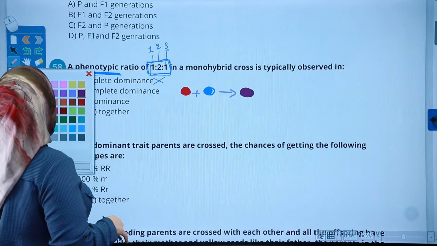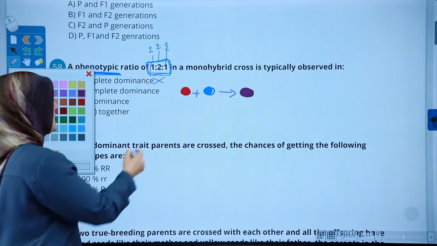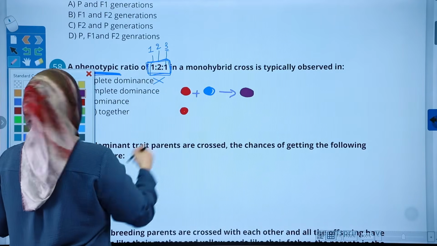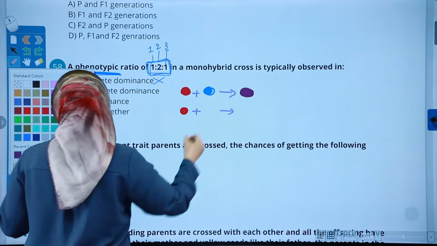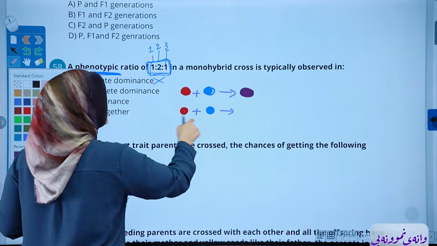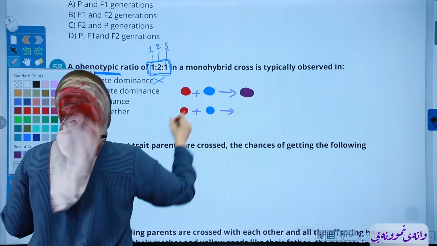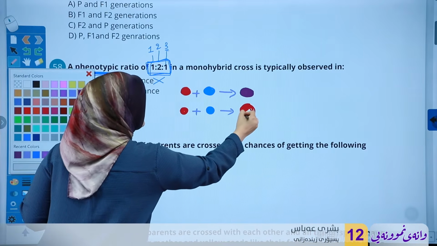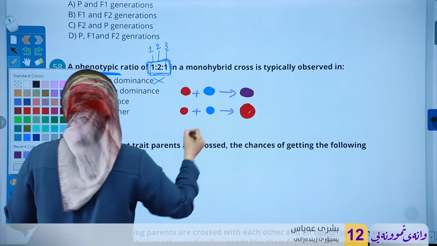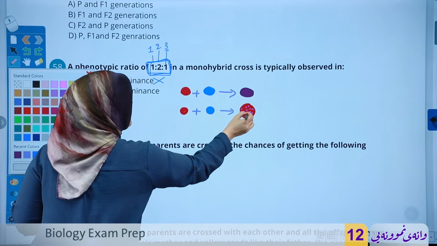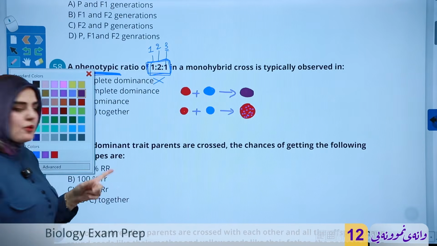As for codominance, it's the same thing. You're adding 2 colors, it gives you the third trait, but not in the same meaning. These two are appearing together without blending. No blending involved. Let me give you just a visual representation of what I'm saying. Didn't both of them appear? Yes, I see blue, I see red.